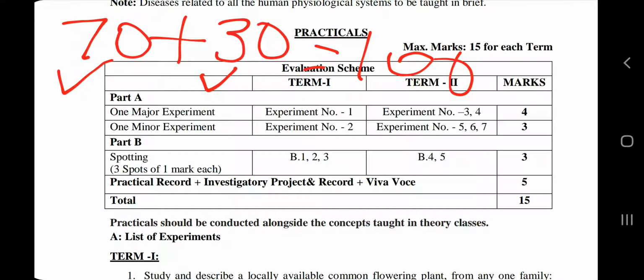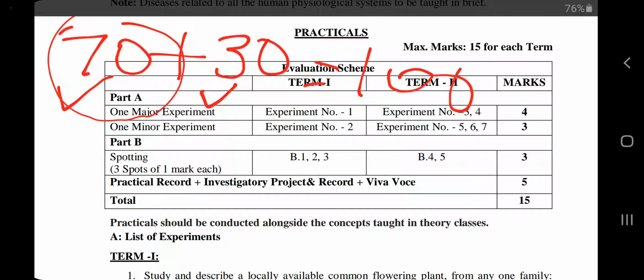Both are conducted as board examinations. The 70 marks theory exam will be a paper pen test, and the 30 marks practical examination is an activity examination conducted in our schools, where external examiners will come, your internal examiner will be there, and they will evaluate you. So this is the scheme for class 11th and 12th biology and other subjects for 100 marks, 70 plus 30.